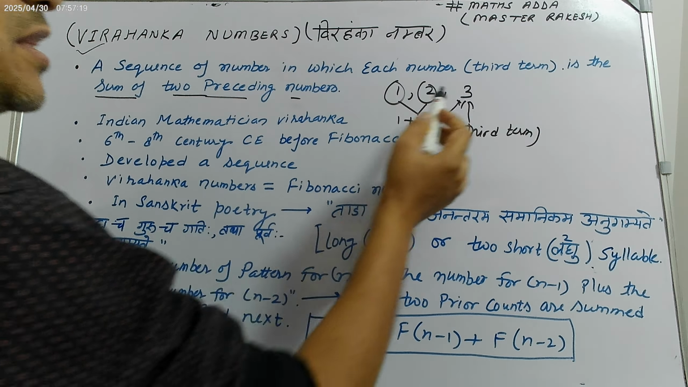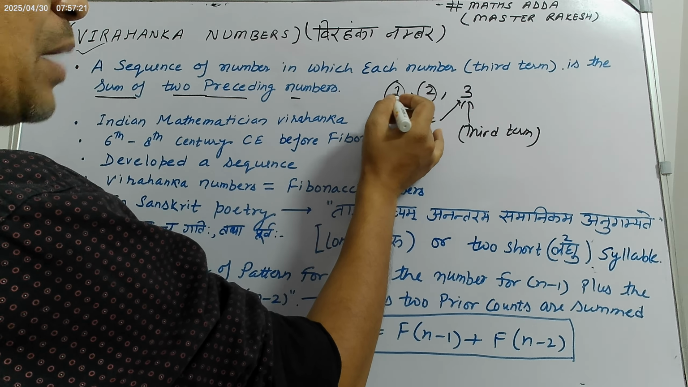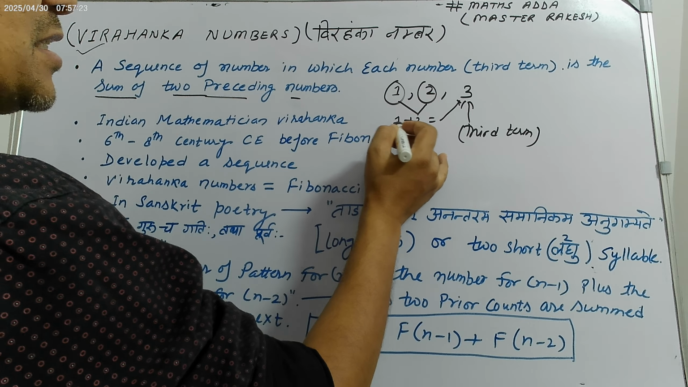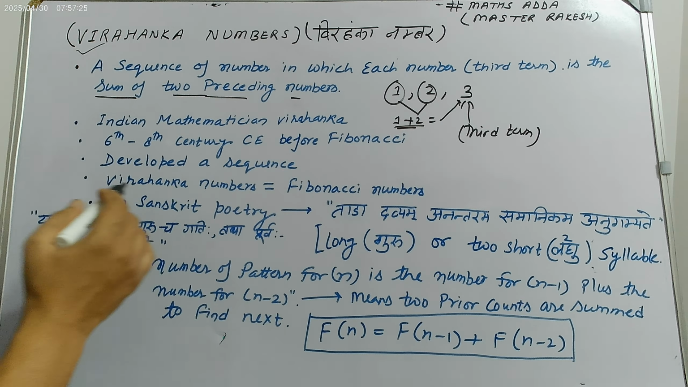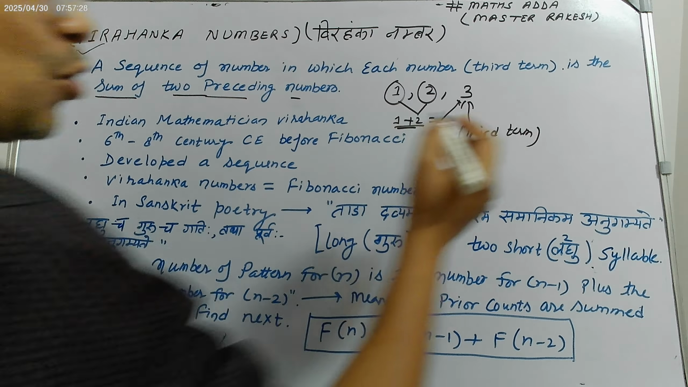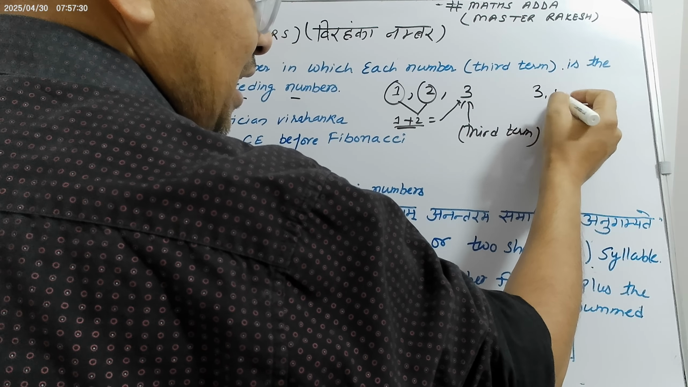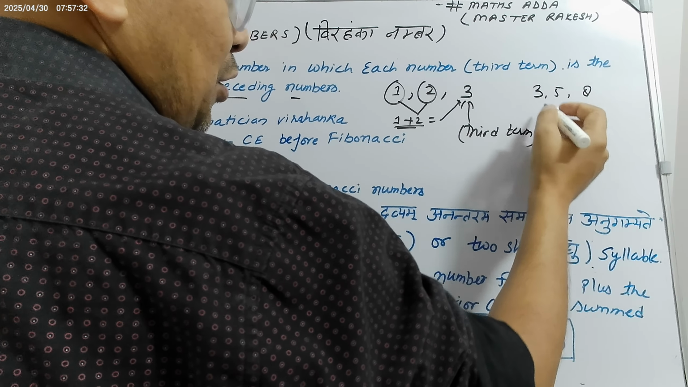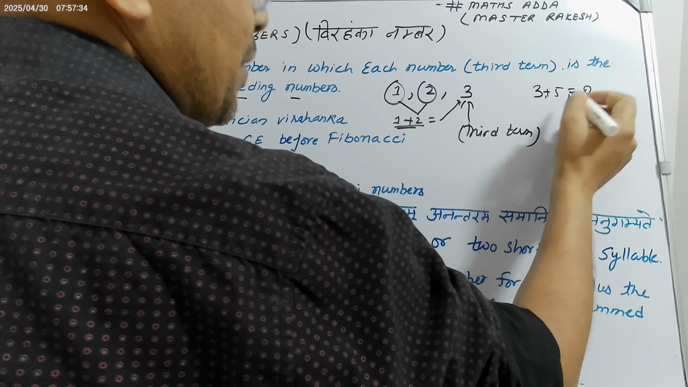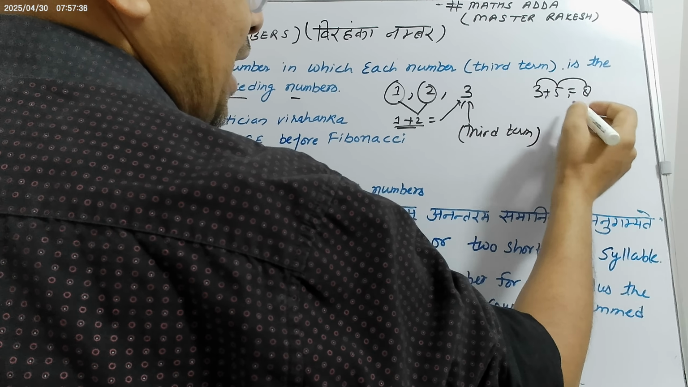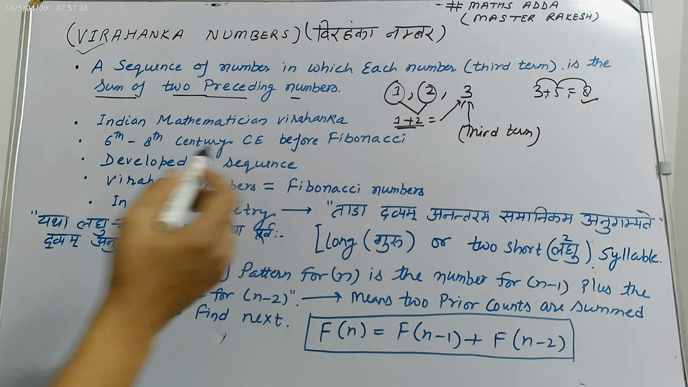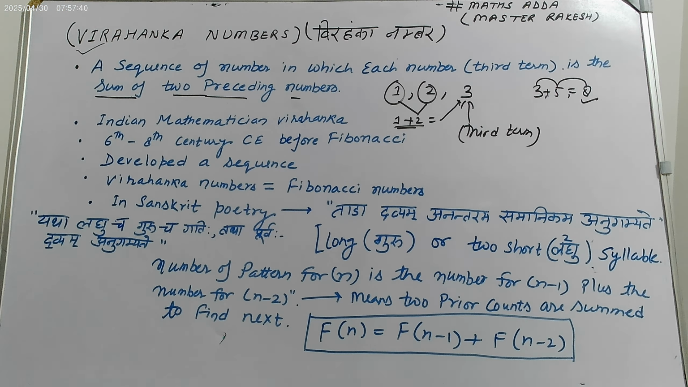So the third number is the sum of the first two numbers. This is known as Virahanka numbers. 1 plus 2 equals 3. Suppose 3, 5, 8. So 3 plus 5 equals 8. Adding the first two makes the third number. So the Indian mathematician Virahanka developed this sequence during the 6th to 8th century, before Fibonacci.